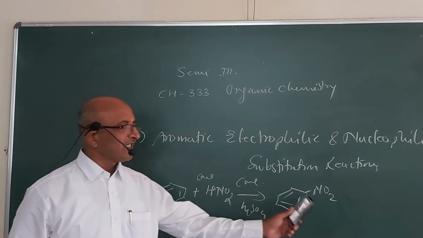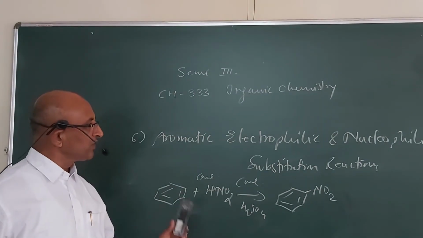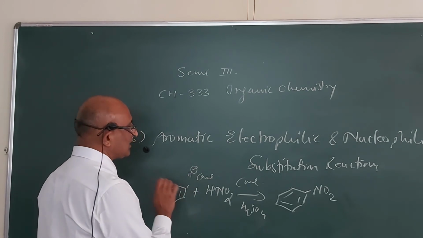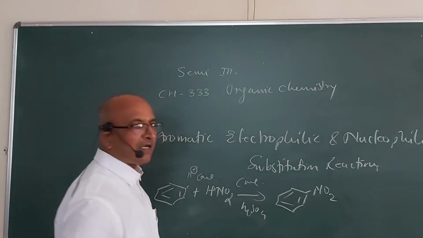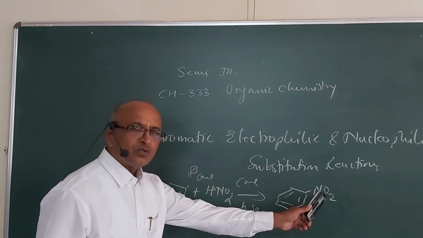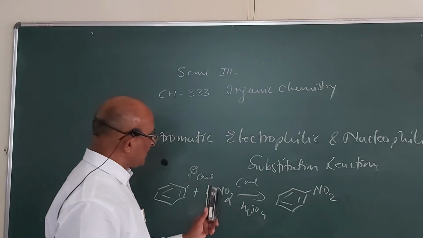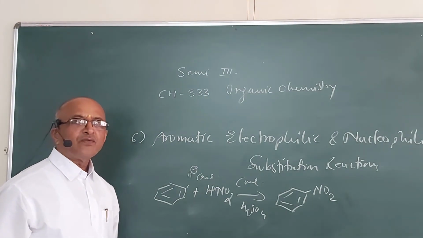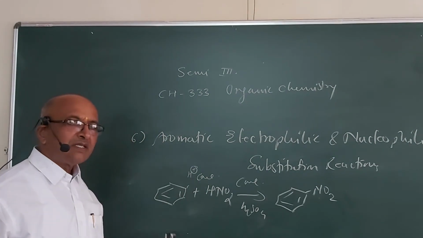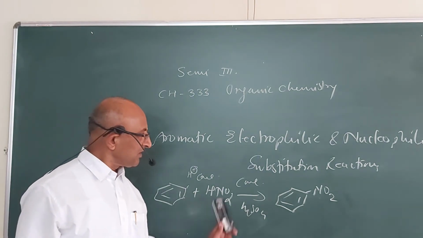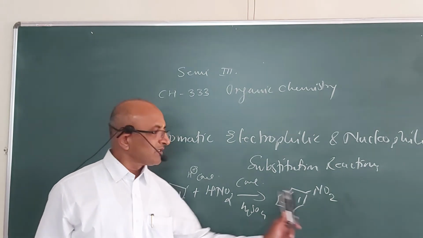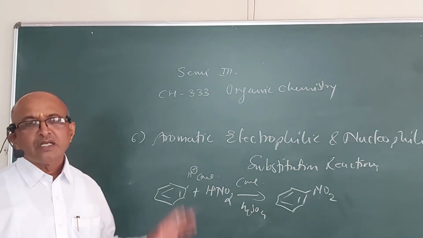And how is this substitution taking place? Here we say that it's electrophilic substitution. H is given out as H plus, and NO2 is added as an electrophile, means it is substituted in place of hydrogen. How is this electrophile formed in combination with concentrated sulfuric acid and nitric acid? This stepwise discussion of the reaction, starting from benzene and the nitrating mixture, that is nitric acid plus sulfuric acid, giving the product nitrobenzene, how this stepwise reaction proceeds, that we are going to study.